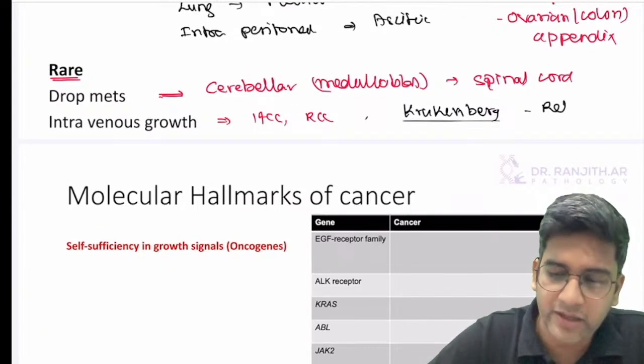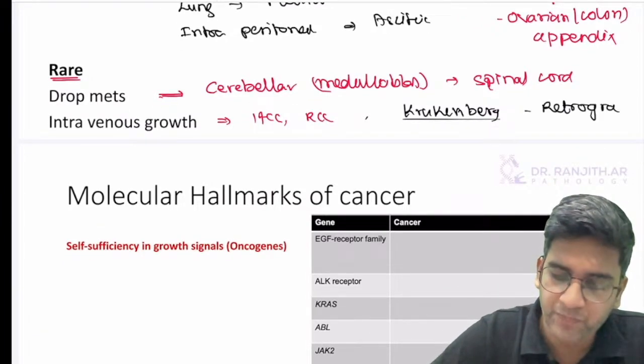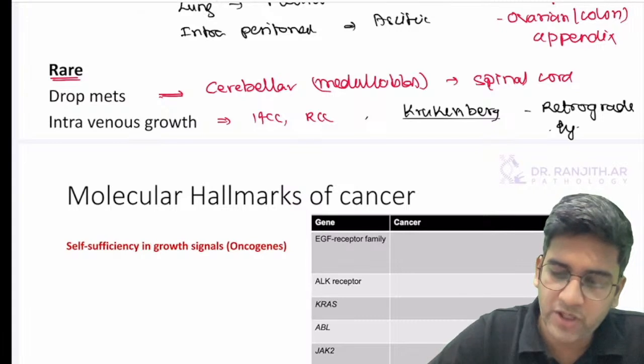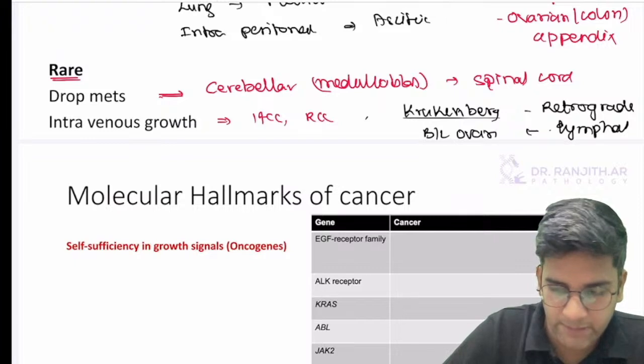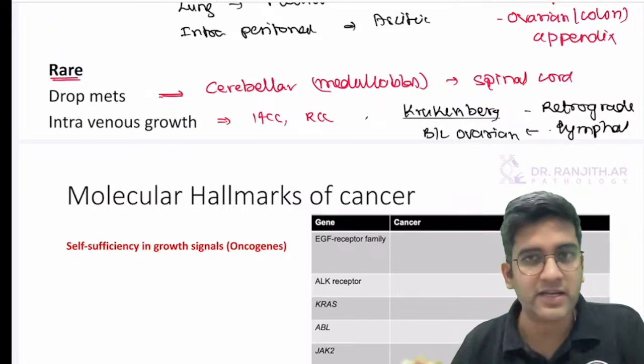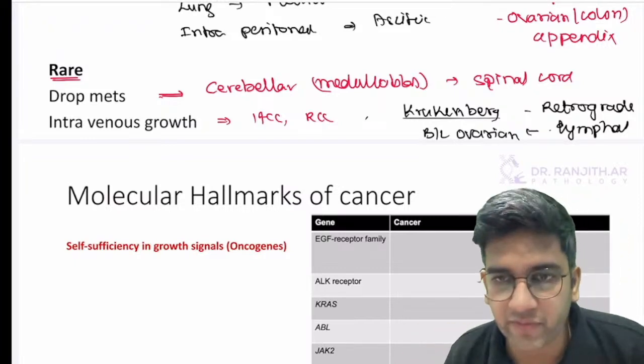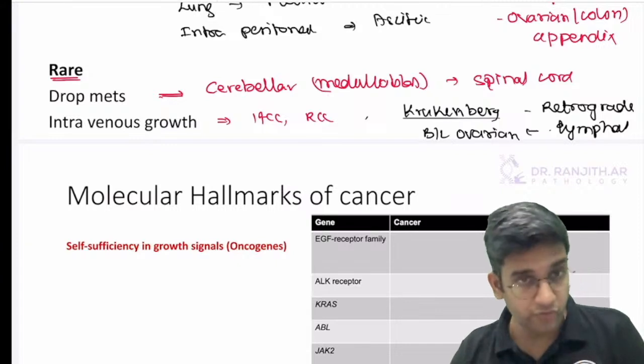We have something called retrograde lymphatic spread in Krukenberg. Because of the retrograde lymphatic spread, you will have bilateral ovarian metastasis. It goes to ovarian metastasis, classical, which is also an important thing, fine. Yes, they do follow hematogenous spread.